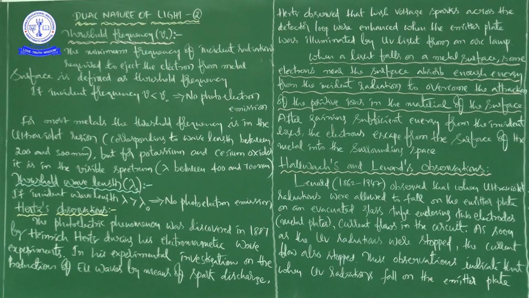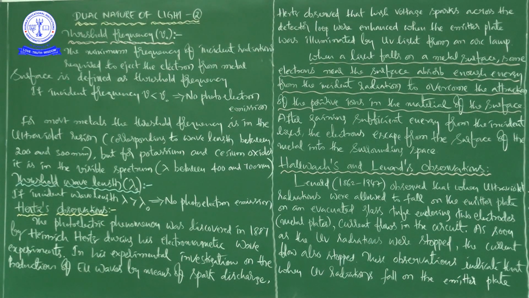Next, what is the photoelectric effect? The phenomenon of emission of electrons from a metallic surface when illuminated by light of appropriate wavelength or frequency is known as the photoelectric effect. Okay, that is what is meant by the photoelectric effect.